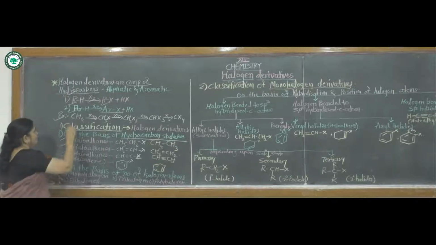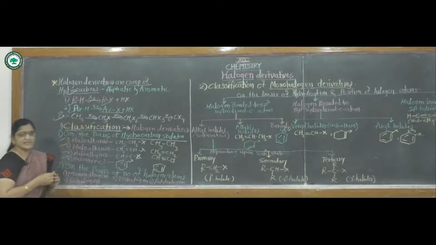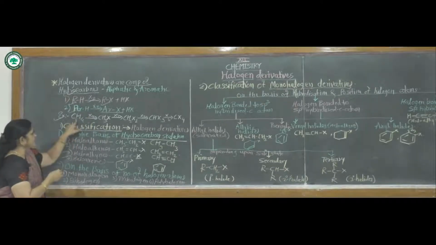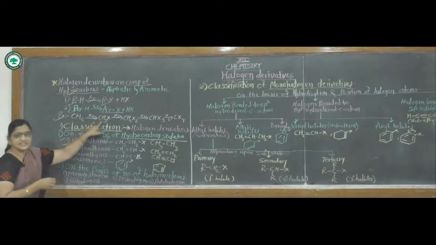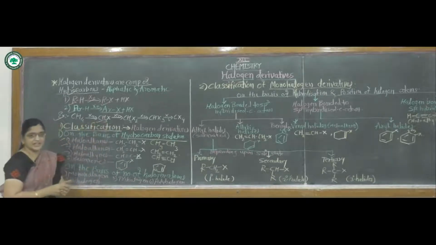Again see this example, CH4. The name of this compound is methane. If this methane reacts with halogen, it gives CH3X. That means one of the hydrogen atoms is replaced by a halogen atom and it forms CH3Cl.